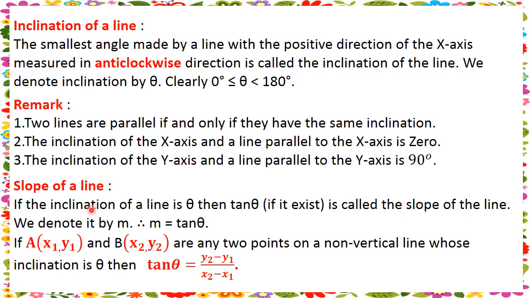Now, slope of a line. If the inclination of a line is theta, then tan theta, if it exists, is called the slope of the line. We denote it by m. Therefore m is equal to tan theta. If theta is given, we find the slope by the formula m = tan theta. If A(x1, y1) and B(x2, y2) are any two points on a non-vertical line whose inclination is theta, then tan theta is equal to (y2 minus y1) upon (x2 minus x1).